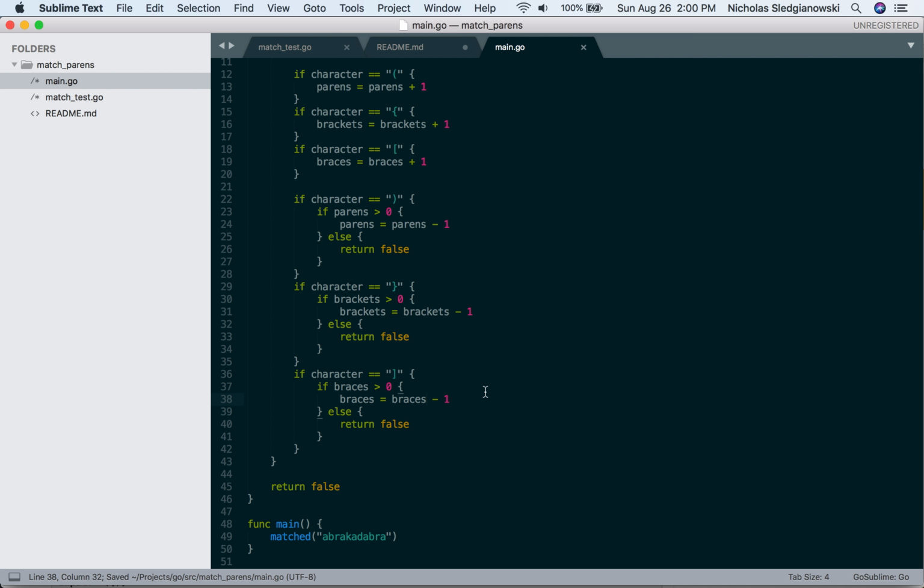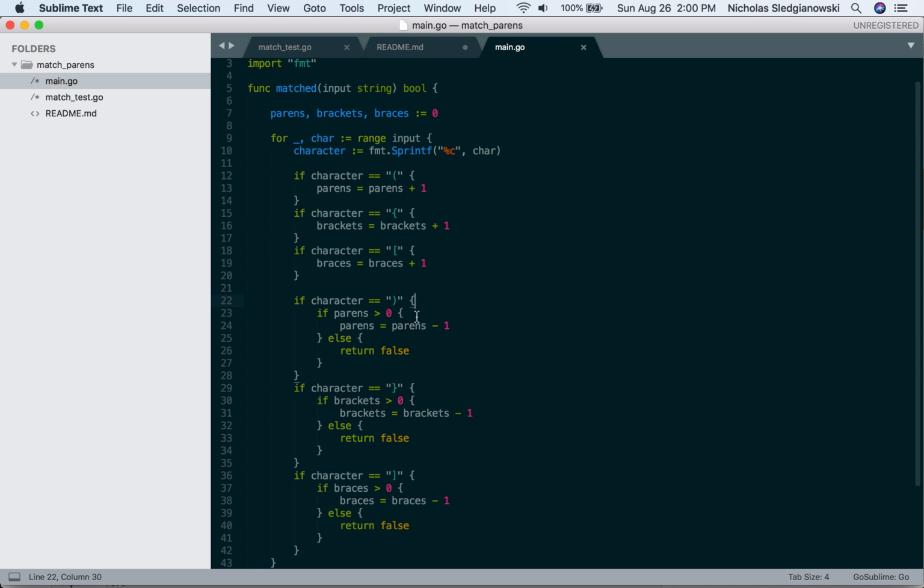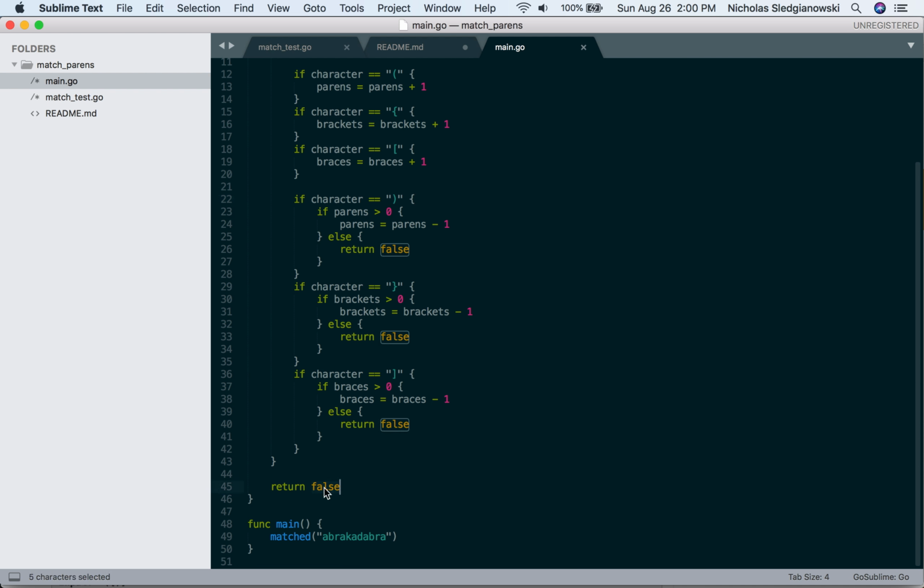Cool. So now we've got this done. We're returning false early if we find an unbalanced closing bracket. What we're not doing is calculating if we have too many opening brackets or if we're totally balanced. Well, we're going to do that in our return statement.